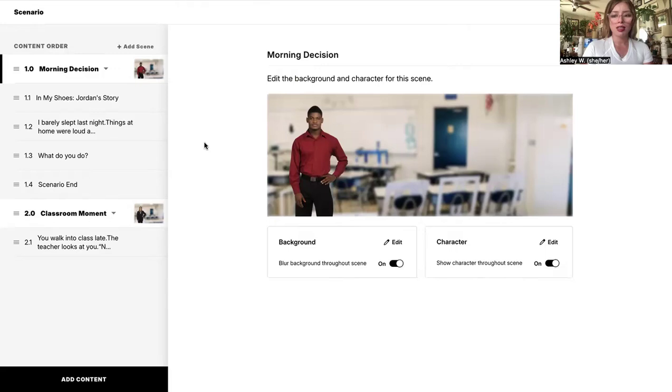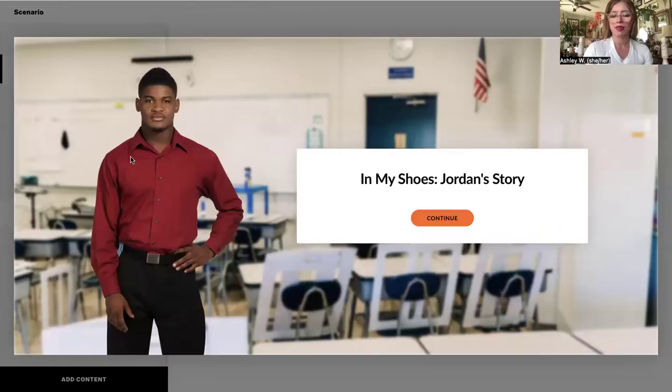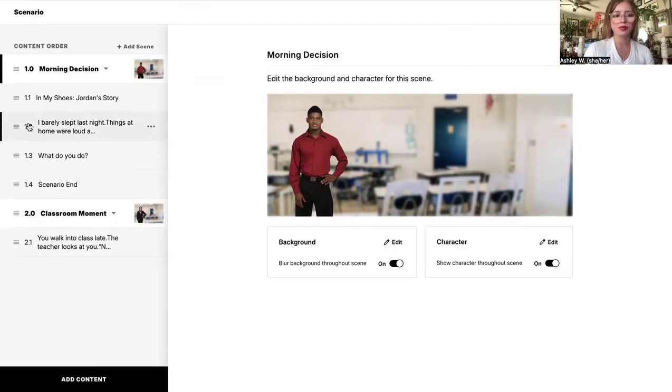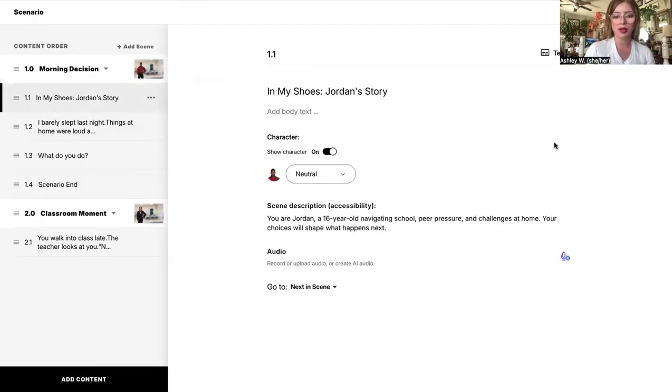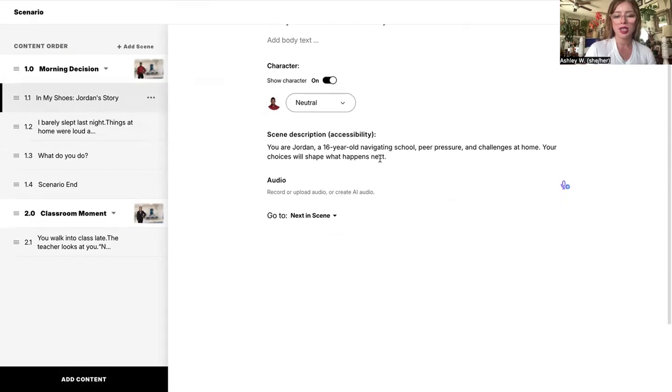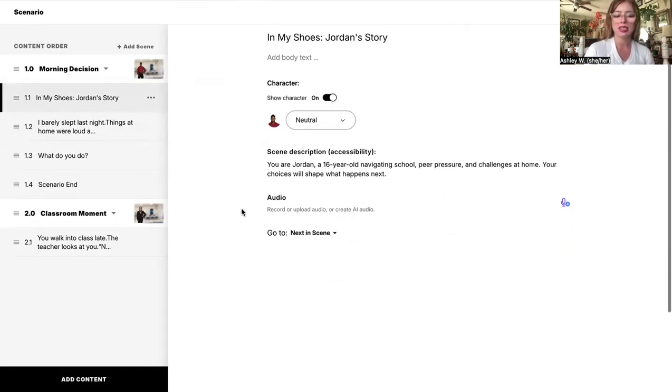So then automatically it's gonna take us, well, if we go in preview mode, here it's gonna have continue. So then it's gonna take us to our dialogue. So it's gonna be in 1.1. So here we have in my shoes, and then the scene description. You are Jordan, a 16-year-old navigating school, peer pressure, and challenges at home. Your choices will shape what happens next.